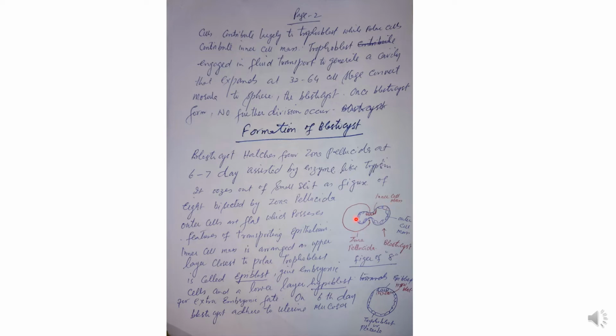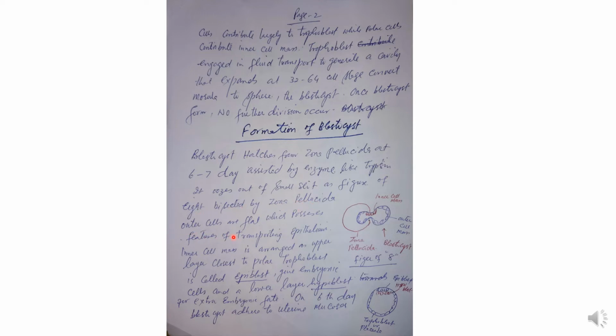That is, the blastocyst is divided into two components at the inner cell mass. But normally it doesn't break. It comes out completely, oozing out of the small slit as a figure of 8 bisected by the zona pellucida.